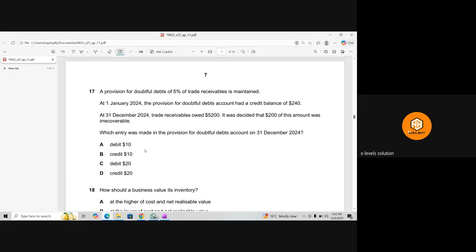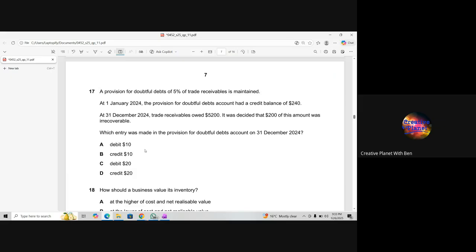Is it easy? I'm doing this one. Let me see. Provision for doubtful debt of 5% of trade receivables is maintained. At 1st January 2024, the provision for doubtful debts account had a credit balance of 240. At 31st December, the trade receivables owed 5,200. It was decided 200 of this amount was irrecoverable. Which entry was made in the provision for doubtful debt account on 31st December?